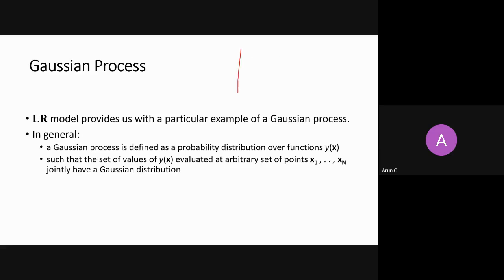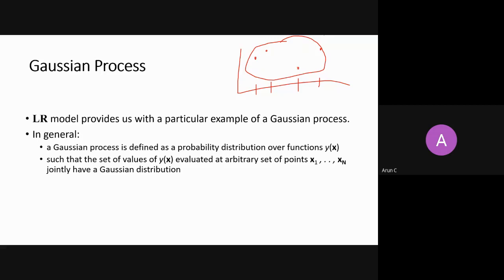So you have some set of input variables x1 to xn, and for every x1 to xn you have y1 to yn. Collectively, if you see the joint probability of these variables from y1 to yn, you can define them in terms of a Gaussian distribution, right?